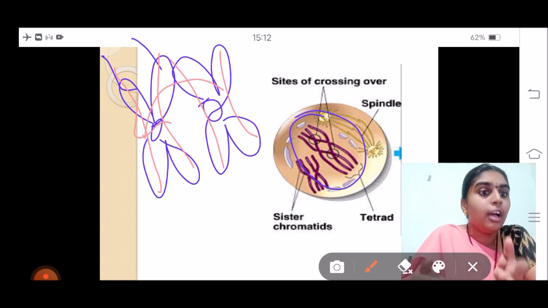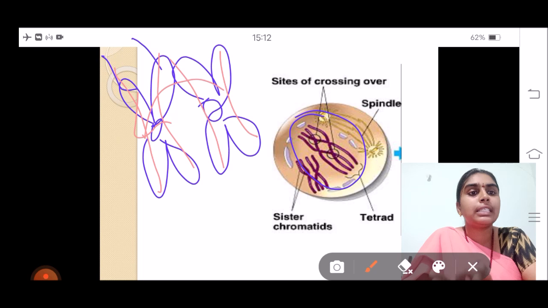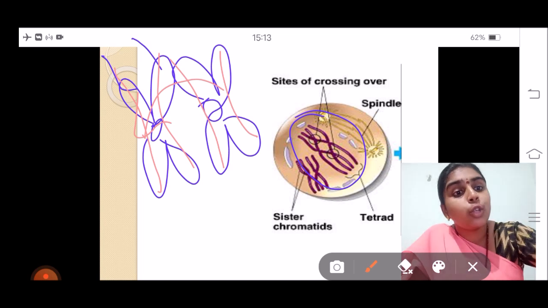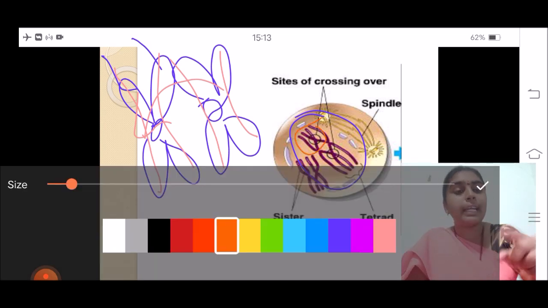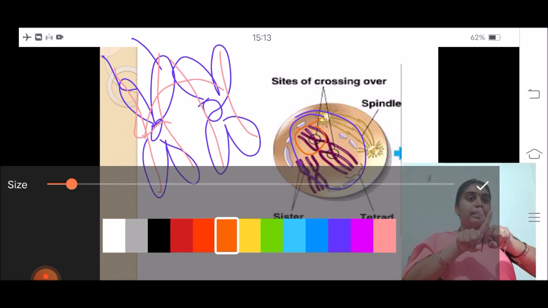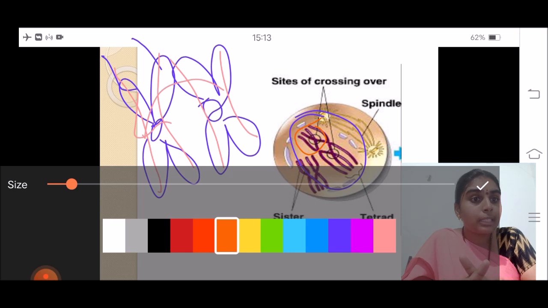And when they are close to each other and have the same set of genes, they are called homologous chromosomes. These homologous chromosomes have already come close to each other in the zygotene stage. Now in this Pachytene stage, they have to undergo crossing over. If you see here in this particular region how the crossing over is occurring, the chromatids have become X-shaped. So synapsis has occurred, that means they have come close to each other.